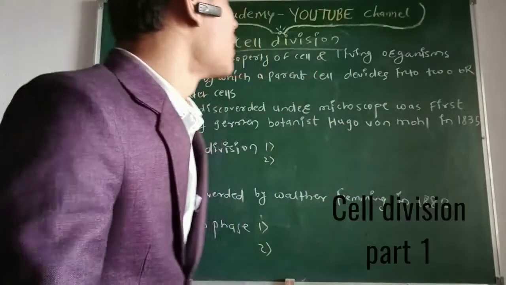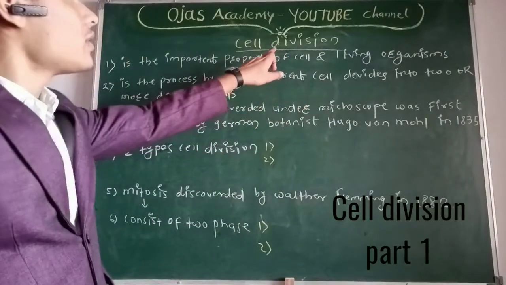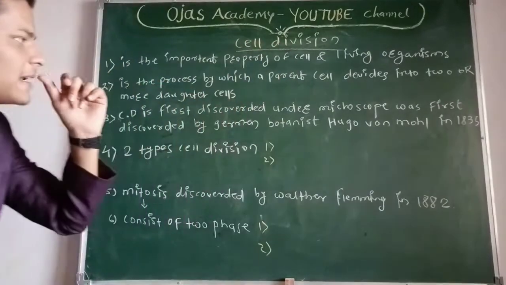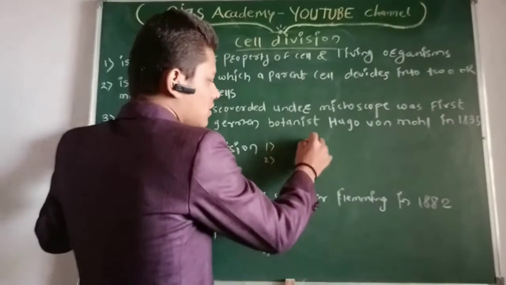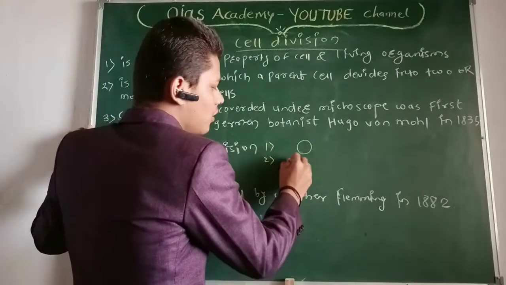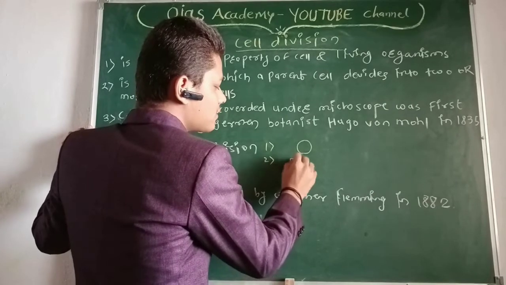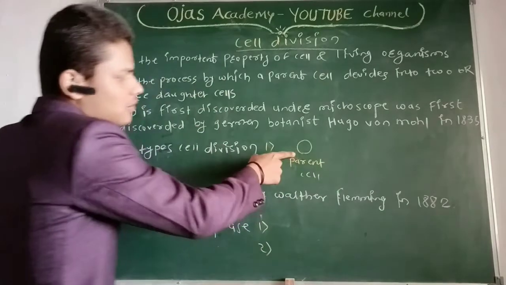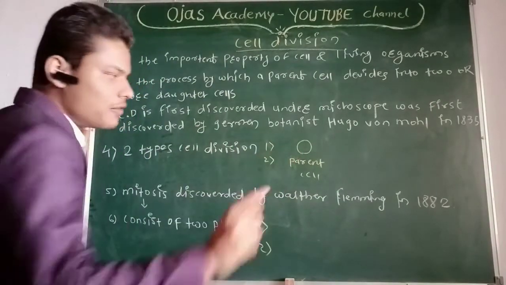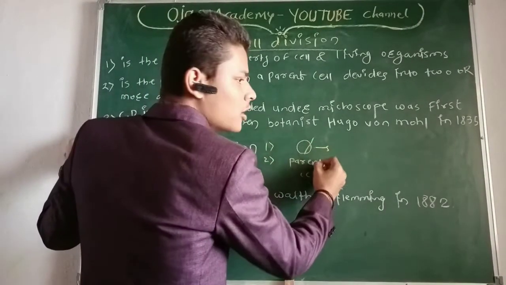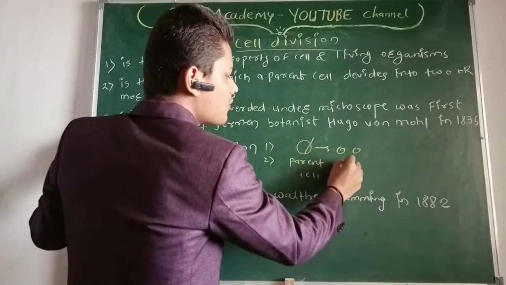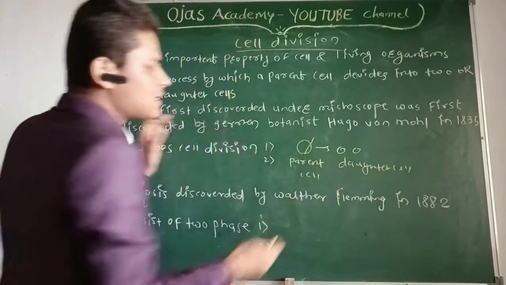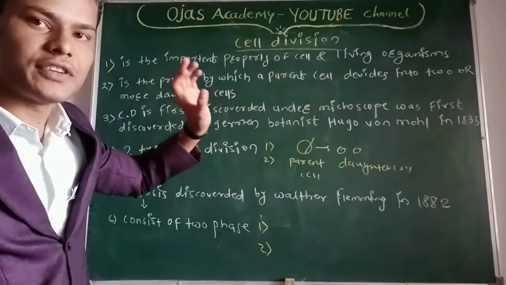Hello guys, today we are studying about cell division. What is cell division? Suppose this is one cell, we call it the parent cell. Now, if the parent cell divides and forms two or more cells, we call them daughter cells. This simple procedure is called cell division.